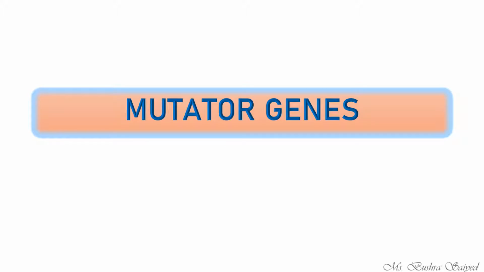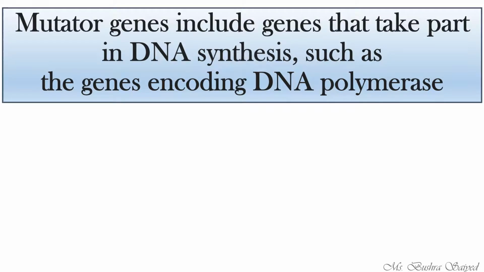So that's all about mutable genes. Now we will move towards the next topic, that is the mutator genes. What are mutator genes? Mutator genes include genes that take part in DNA synthesis. We know about DNA replication, where from one strand of DNA, parental DNA, two new strands of DNA are formed, right? That is what DNA synthesis is.